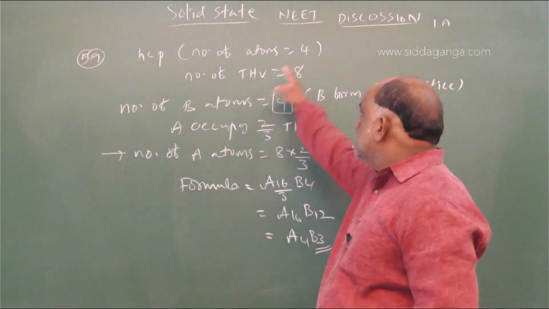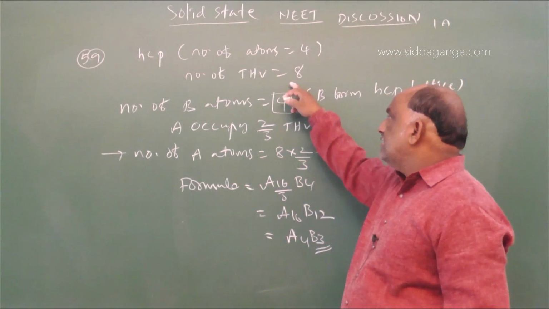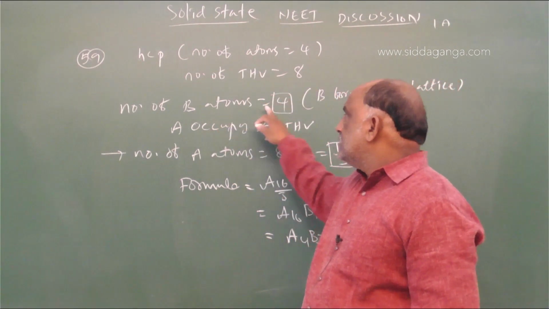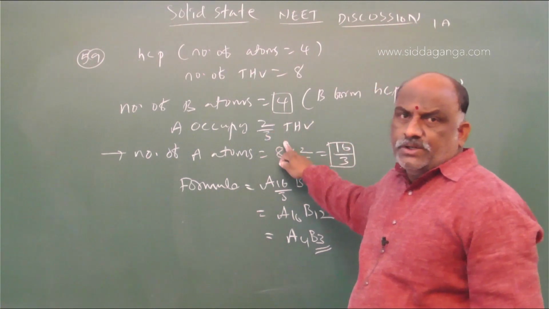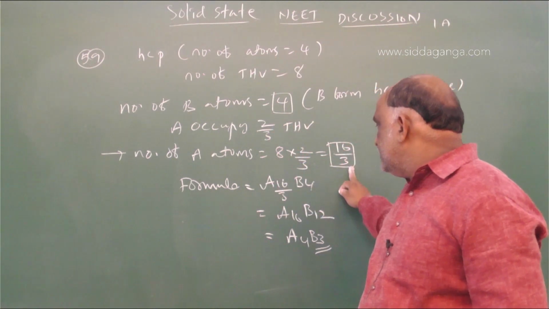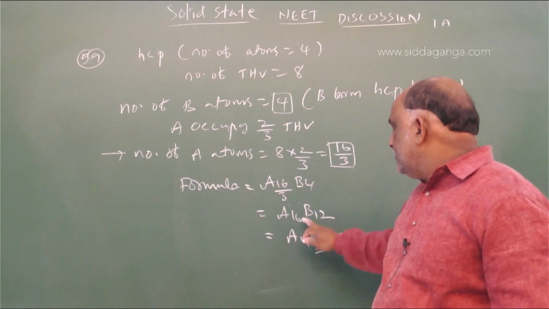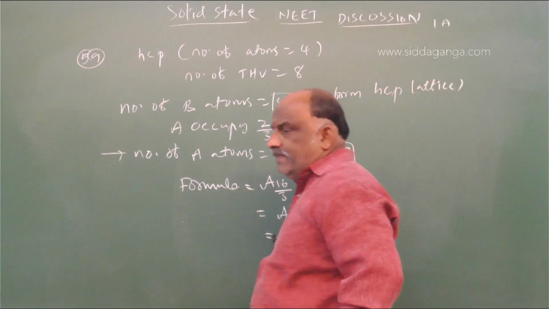HCP means 4 atoms. Number of tetrahedral voids 8. Number of B atoms 4 because B only forms HCP. A occupies 2/3, means 8 into 2/3, 16/3. A 16/3, B 4, then A4B3 is the right answer.